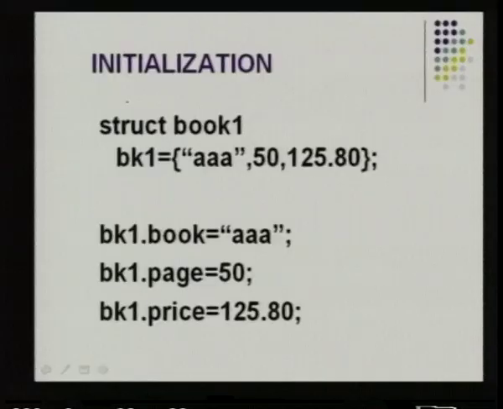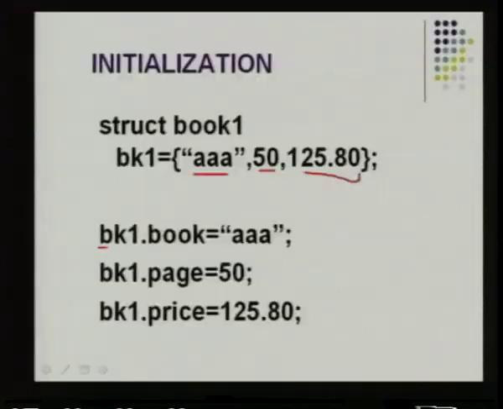Now, we know that a character string is there, an integer member is there, a float member is there. So, according to that, here we have assigned one string, one integer, and one float value. So, this is one way of initially giving values to the members of the structure. Another way is where you use the variable name plus the member name and you give the value.